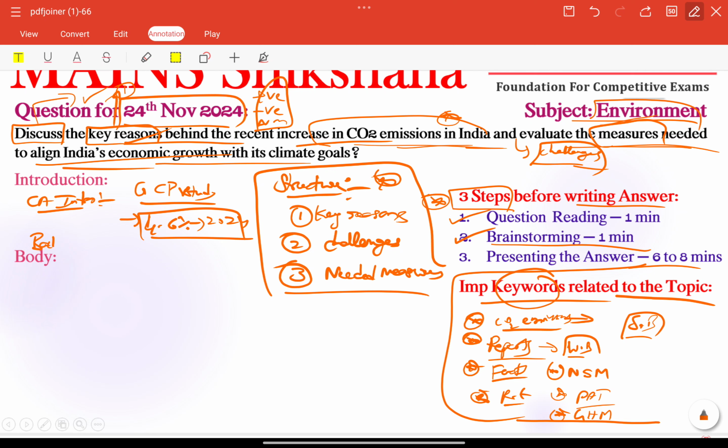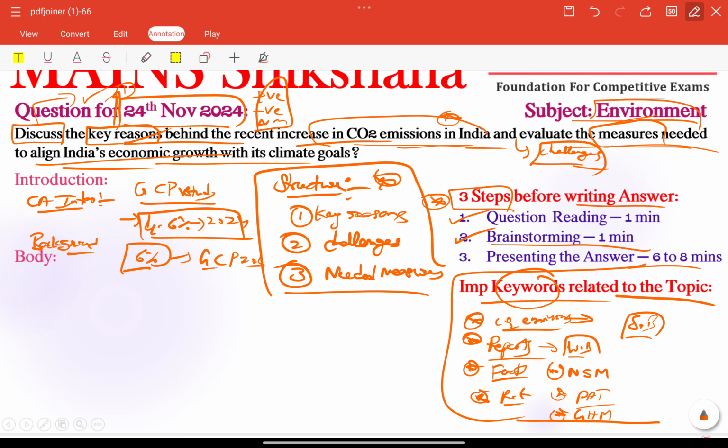Other than that, we need to mention some background here. We can also give some major findings of the report other than India's carbon emissions, like China, Europe, or the United States, differences between India and other countries. Coming to the background part, India's CO2 emissions have risen 6% in the past year, reaching a record 2.8 billion according to the Global Carbon Project 2023.